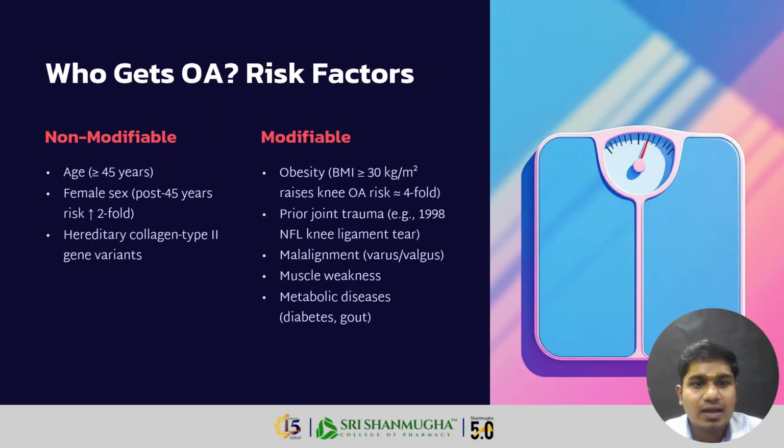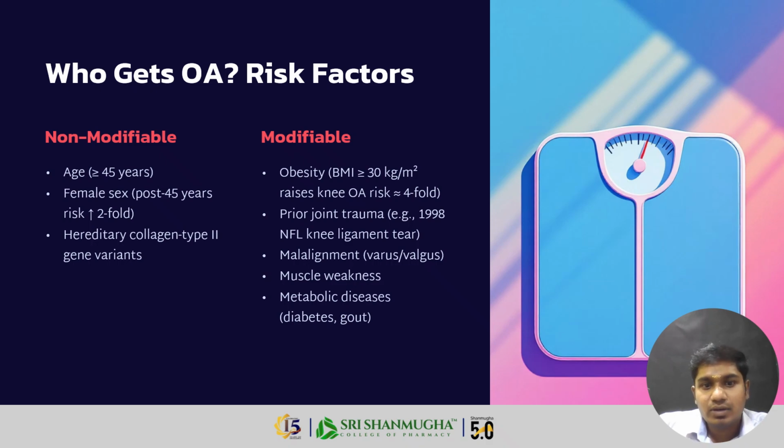So first of all, who gets osteoarthritis and what are the risk factors? There are two types: non-modifiable and modifiable. Non-modifiable means age over 45 years and female sex, with a twofold risk after 45 years, and hereditary collagen type 2 gene variants.